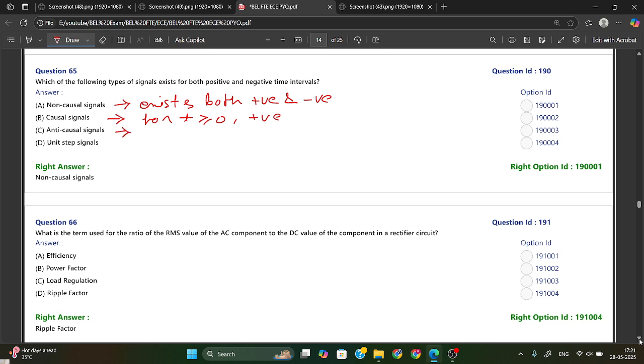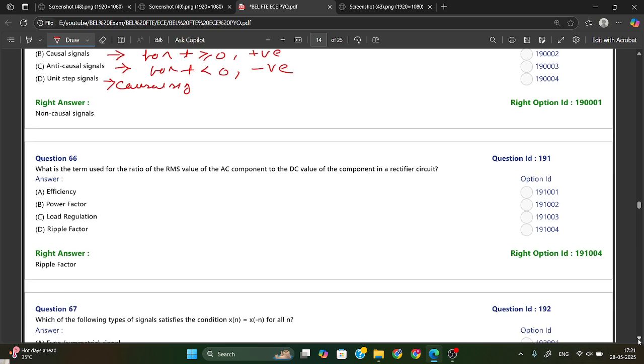Then we have the anti-causal signal. In an anti-causal signal, it will exist for t less than 0, meaning only for negative. So from here you can say the unit step signal is a type of causal signal. Here they have asked for both positive and negative, so option A, that is the non-causal signal, is your answer. Apart from that, just remember other points also.